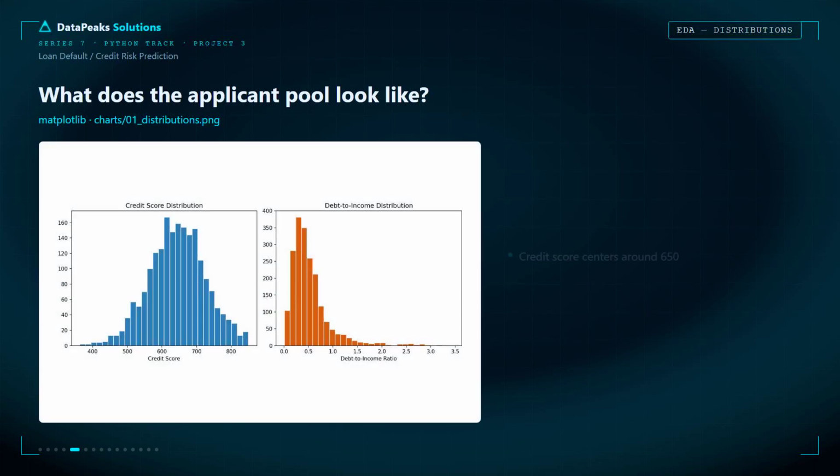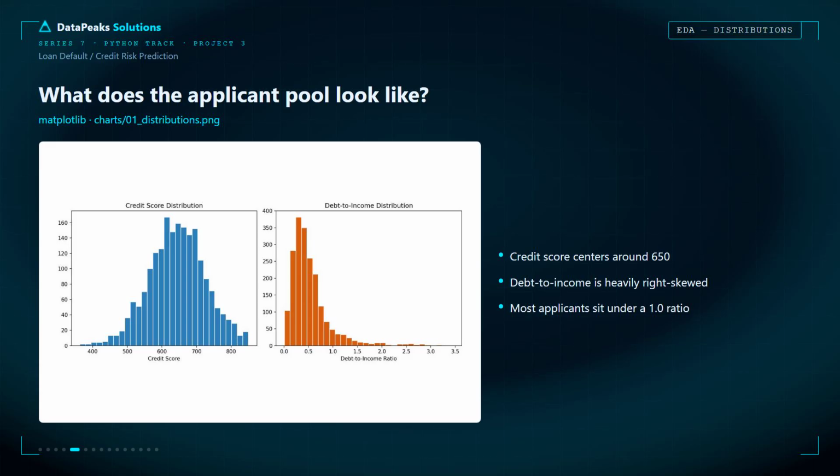Never trust your data until you've visualized it. One chart can expose what thousands of rows hide. This is exploratory data analysis, where raw numbers start telling a story. The credit score distribution clusters around 650, giving us a snapshot of the average applicant.